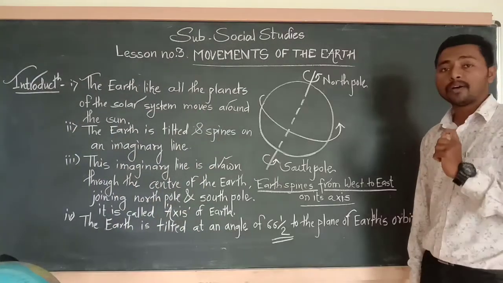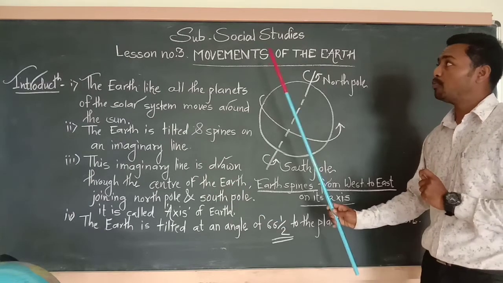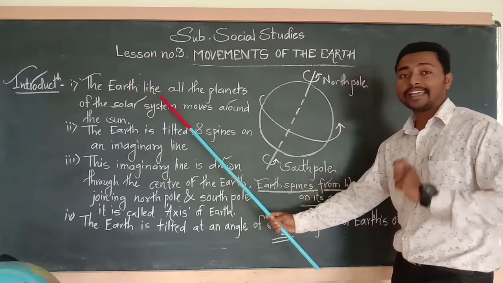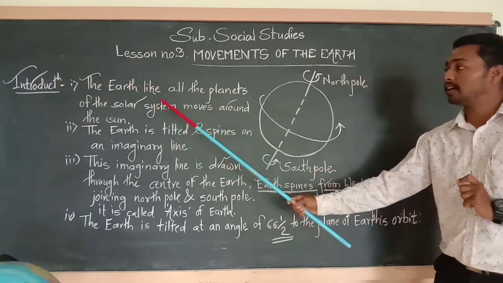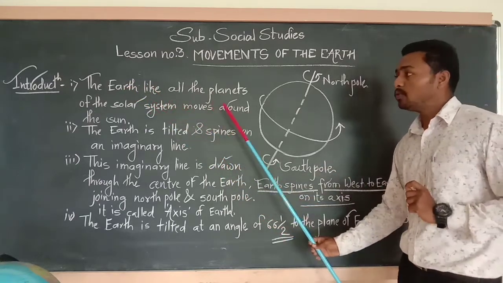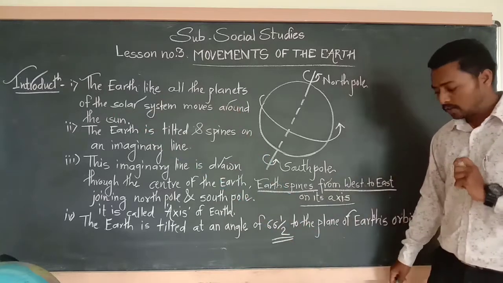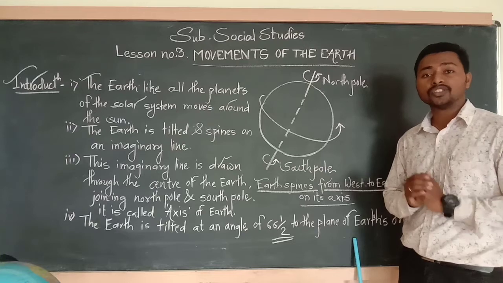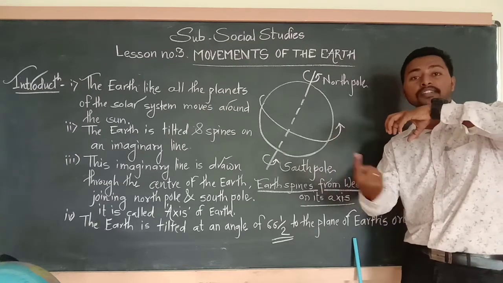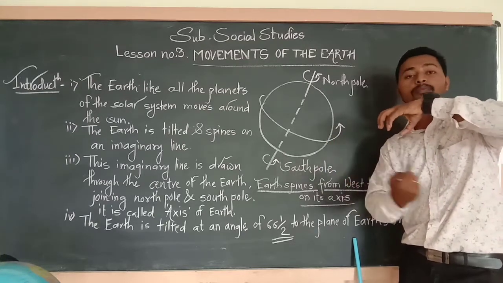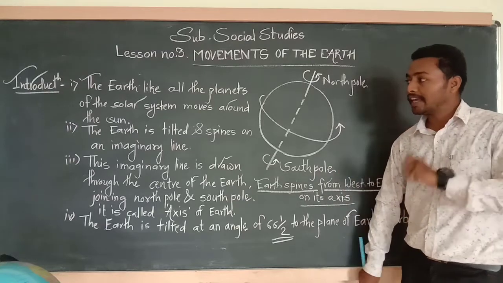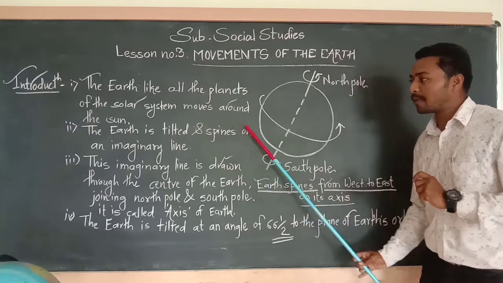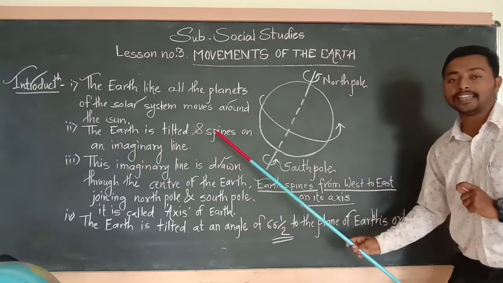Point number 1, the introductory part of movements of the earth. The earth, like all the planets of the solar system, moves around the sun. We know that our solar system consists of 8 planets. They all move around the sun. Next, point number 2, the earth is tilted and spins on an imaginary line.